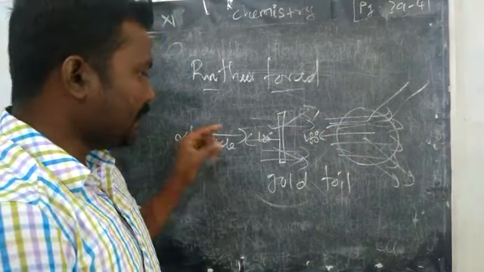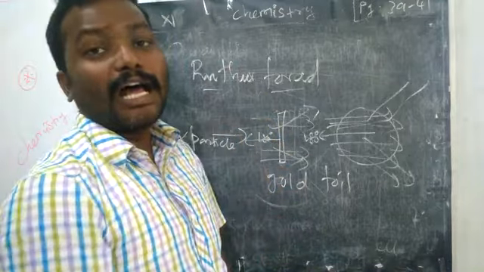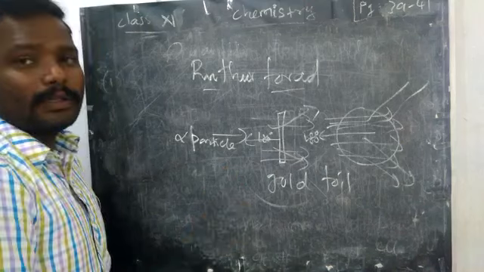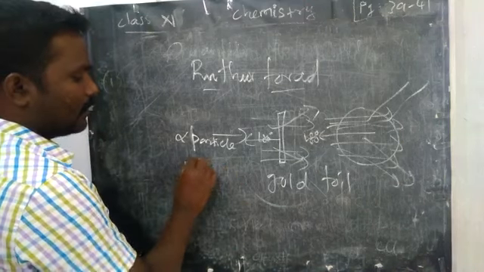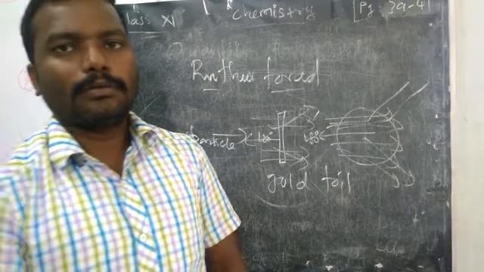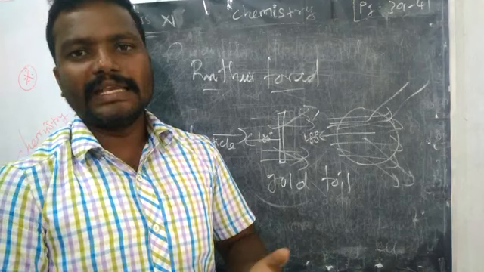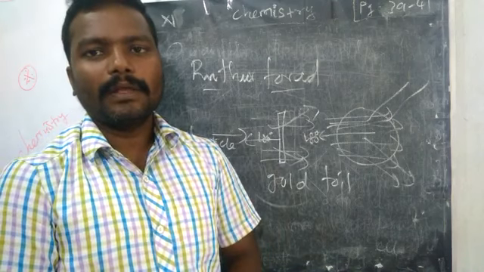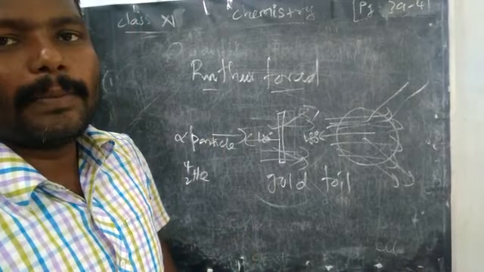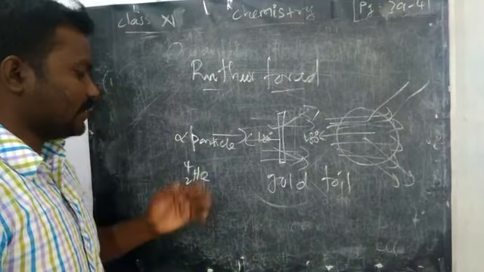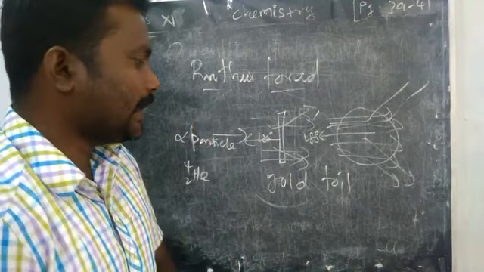Yes. See, he took a small thin sheet of gold and passed alpha particles. Here you can know the actual information: alpha particle is nothing but a helium nucleus. So initially he did not take helium. Alpha particle means 2 protons and 2 neutrons, that bundle is called an alpha particle, right?